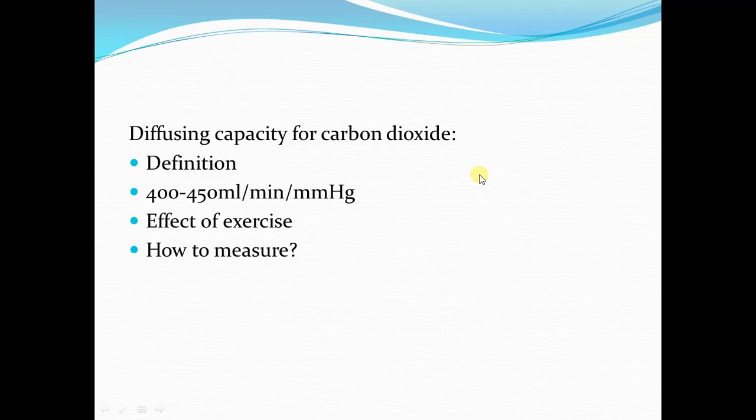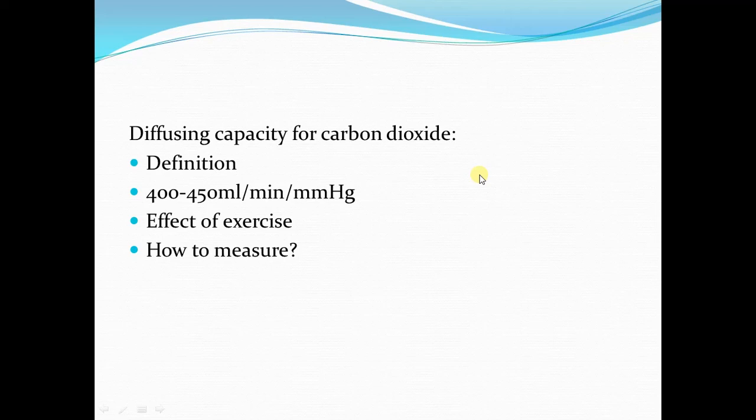Now, why is it so? It is because the mean pressure difference of carbon dioxide across the respiratory membrane is less than 1 because of its greater solubility in the body tissues. Its rate of diffusion is quite high. As we also discussed in the previous lecture, the diffusion coefficient and the rate of diffusion of carbon dioxide as compared to oxygen is 20 times greater.